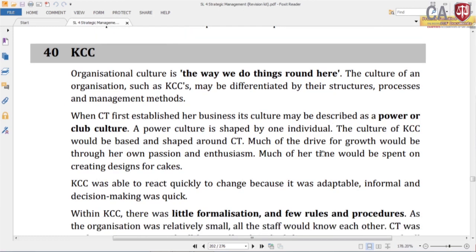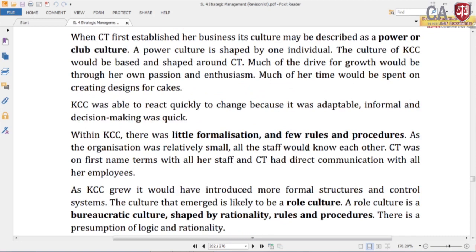KCC was able to react quickly to change because it was adaptable, informal and decision making was quick. Within KCC, there was little formalization and few rules and procedures. As the organization was relatively small, all the staff would know each other. CT was on first name terms with all her staff, yes, it has been mentioned.